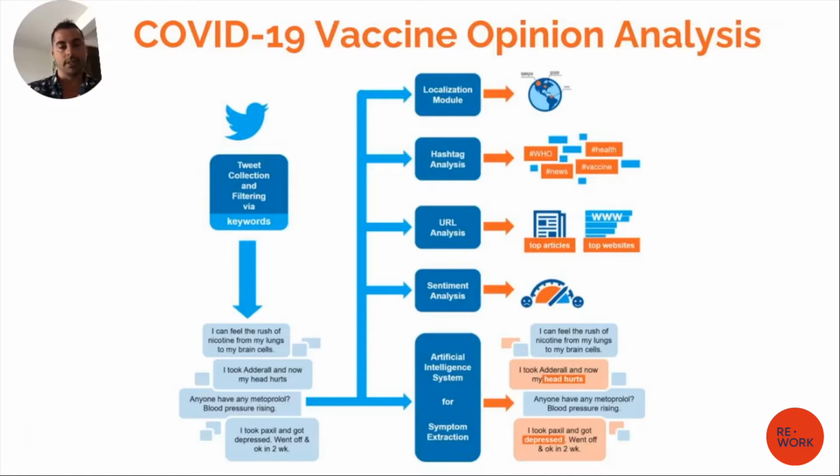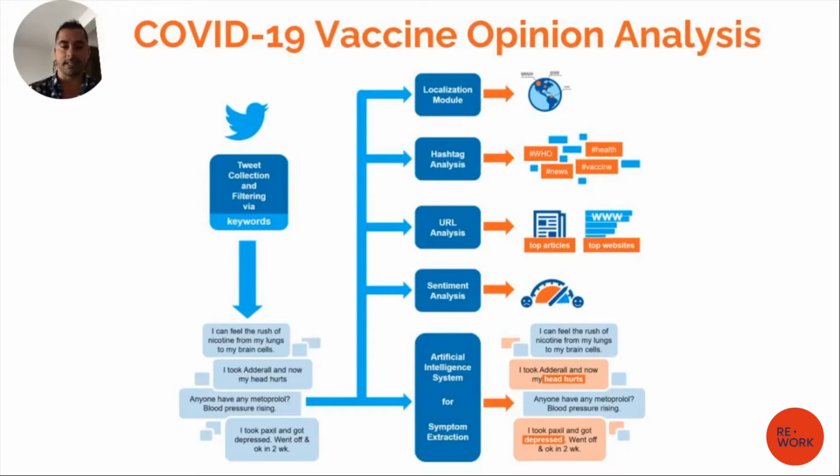So you will see here that there are several modules. The system is basically collecting everyday tweets from Twitter that contain keywords or hashtags that are relevant to vaccine and COVID-19. Then there are several modules that check the location of the tweets, the hashtags that are mentioned, and the correlation between hashtags, and the URLs that are mentioned in the tweets.